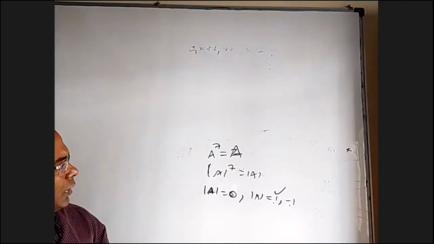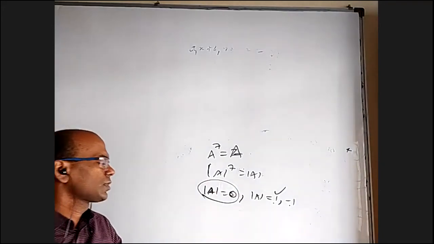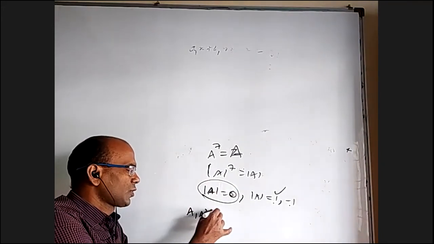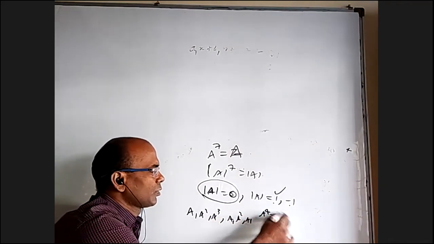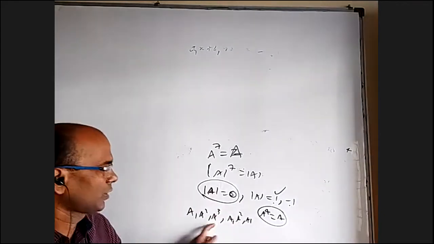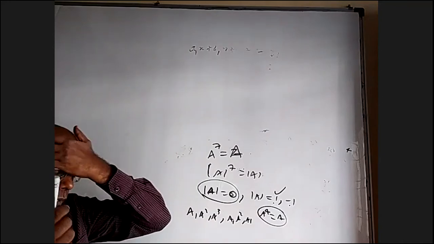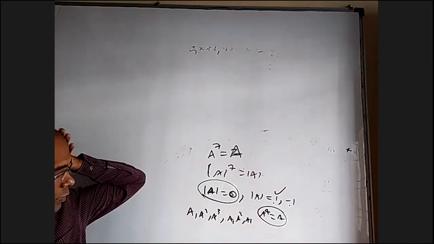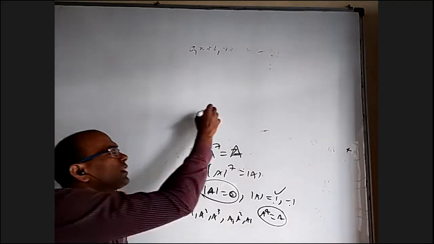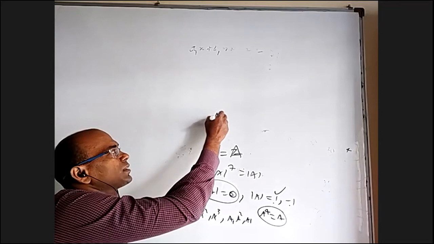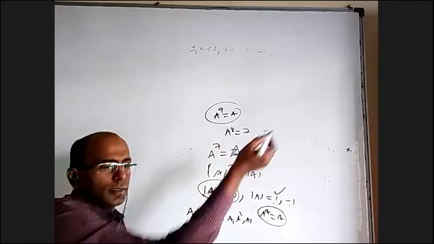Now, is A equal to 0 okay for me? I'm just thinking about it, because I'll get A square, A cube. Again, can I get A square, A cube, that is A power 4 equal to A, but A cube is not the identity matrix? Is that possible? Maybe possible. For example, A square equal to A, but A is not I. That's possible. So in the periodic matrix definition, when they say the period is 8, you will get A power 9 equal to A. It doesn't mean A power 8 is I, not necessary.